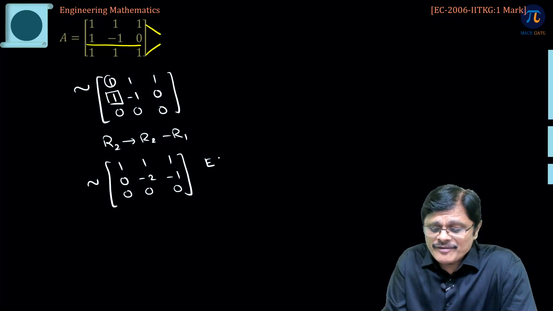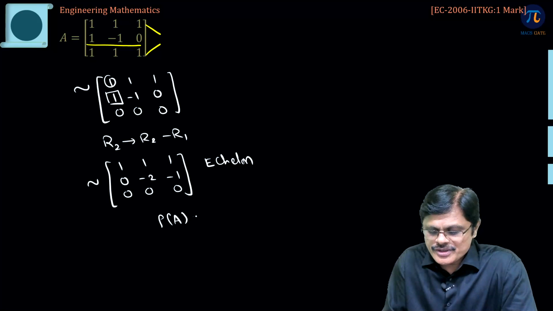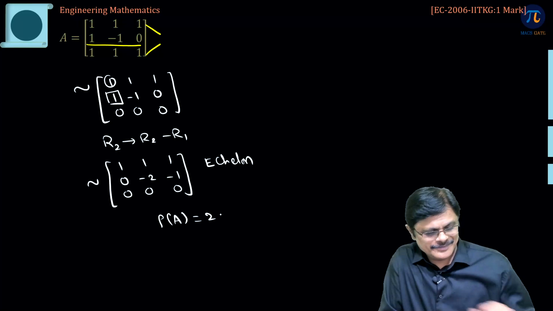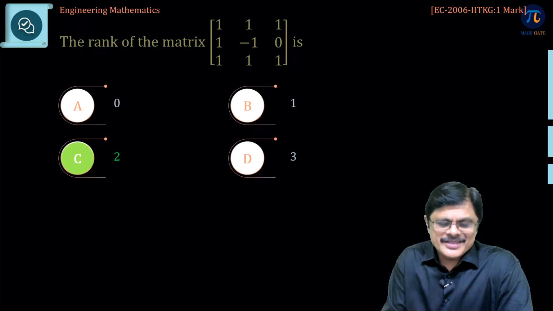Now, you got the echelon form. What is the rank of the matrix? There are 2 non-zero rows. So, the rank of the matrix is 2. So, the answer is C.